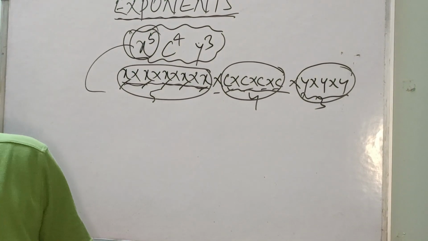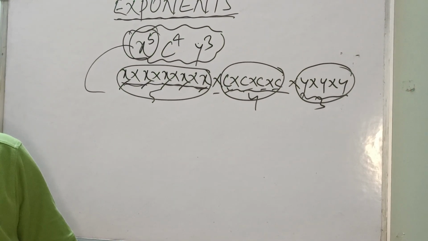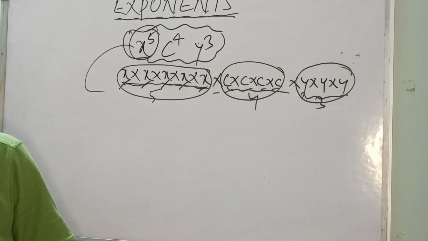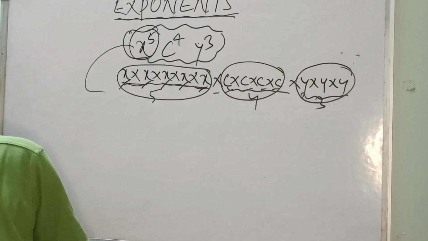Right? Okay. Now we'll see how to represent in exponential form if a number is given. We take just a very small number, and we have to express the number as a product of powers of prime factors.